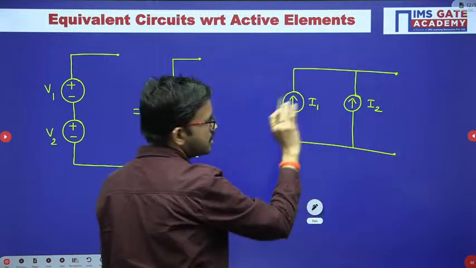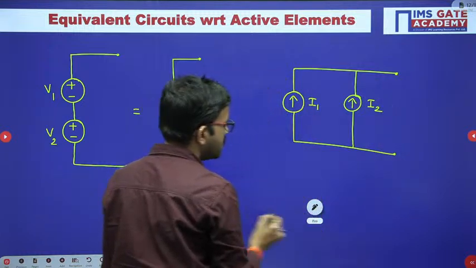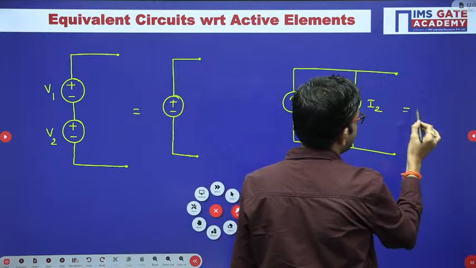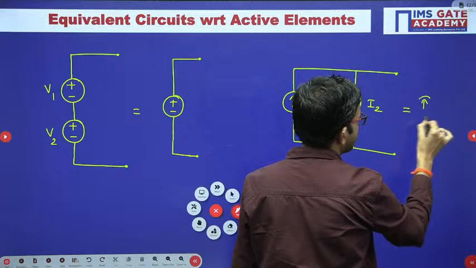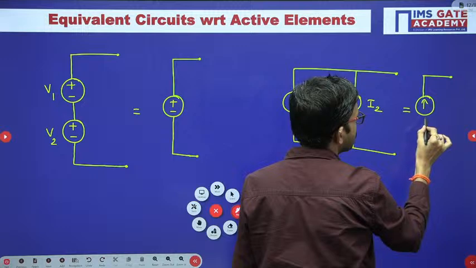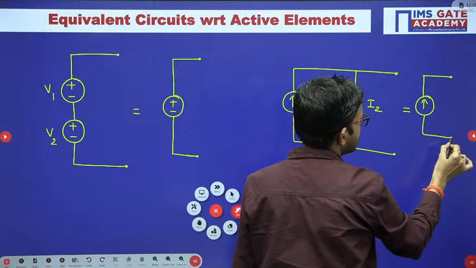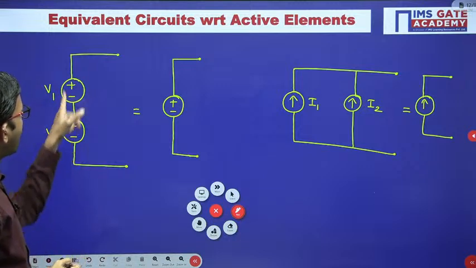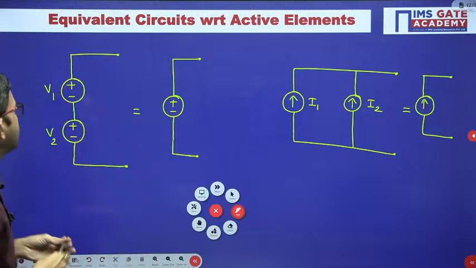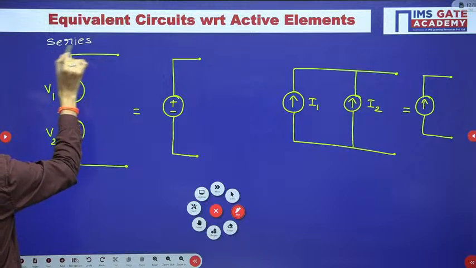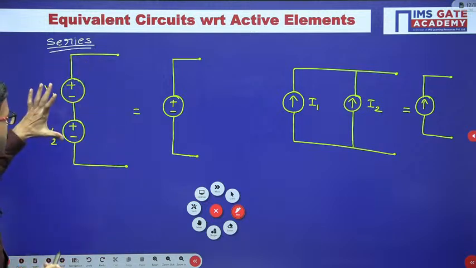Okay, whatever this circuit is, if you want to represent the equivalent circuit as a single source, in that case what could be the current source value? All of you give a try. See here how these two are connected: series. Here voltage sources are connected in series, and in this case the polarities are the same.